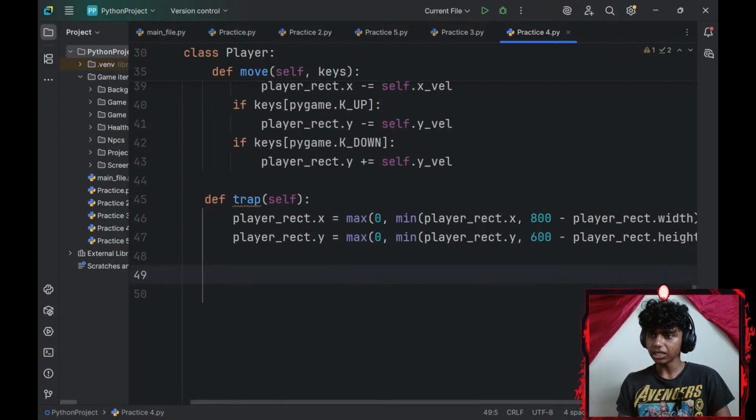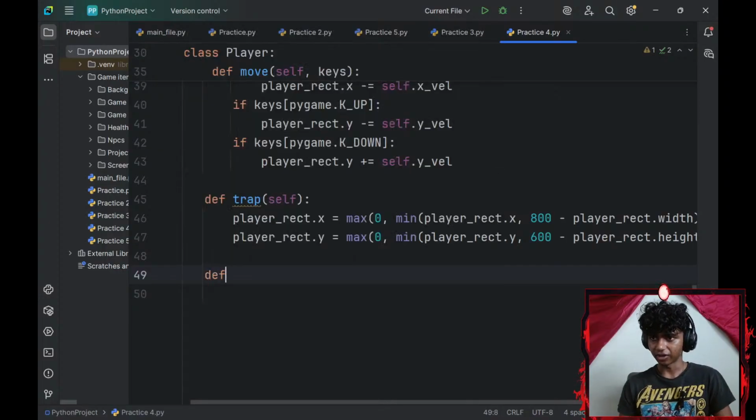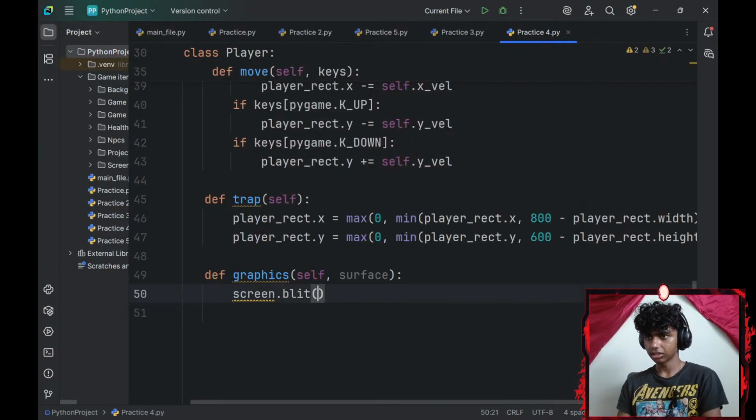Alright, next up. I defined movement, I defined trap. I'm pretty sure I've got to define graphics. So I'll define graphics. It will take one parameter, surface. So let me go ahead and add a screen.blit.